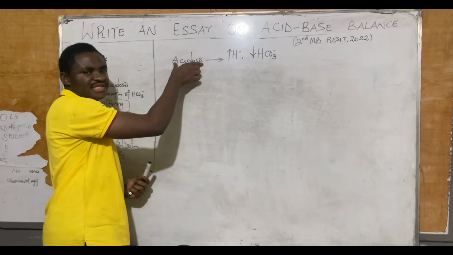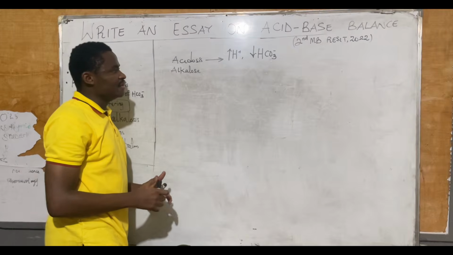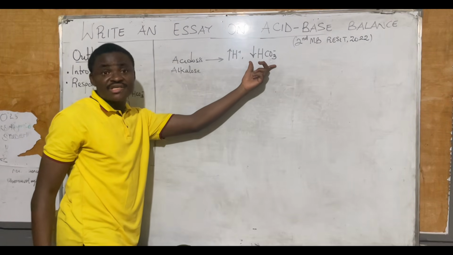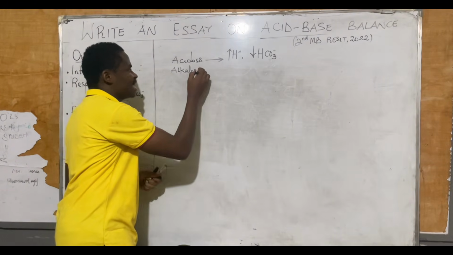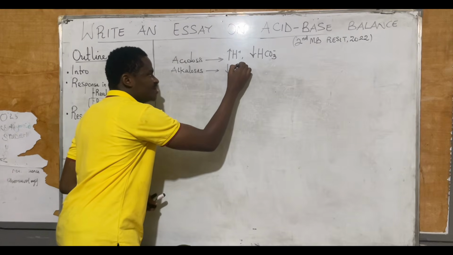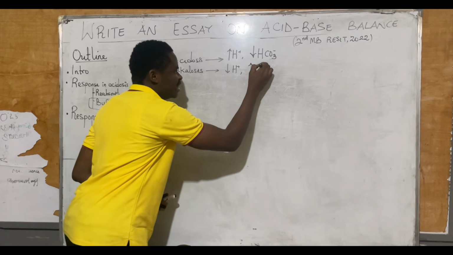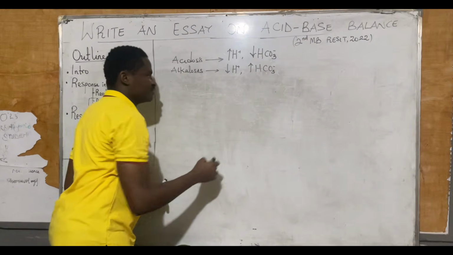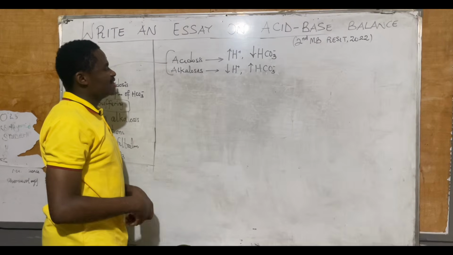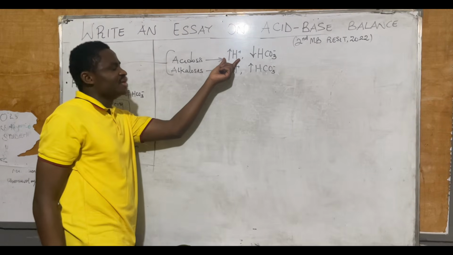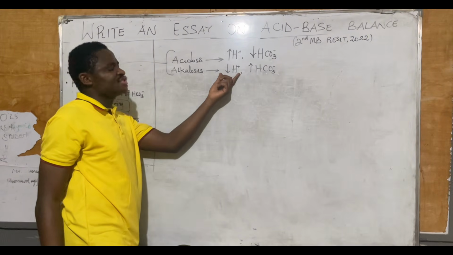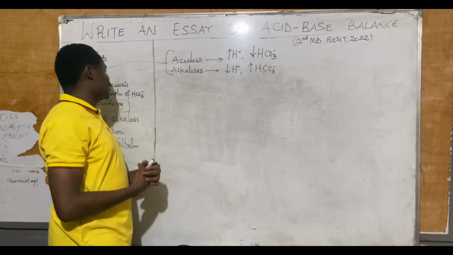So someone is in acidosis when there is an increase in hydrogen ions or a decrease in bicarbonate ion, while someone is in alkalosis when they have a decrease in hydrogen ion or an increase in bicarbonate ion. So please take note of this in your introduction. Say that in acidosis, hydrogen ions increase while bicarbonate ions decrease, while in alkalosis, hydrogen ions decrease while bicarbonate ions increase.